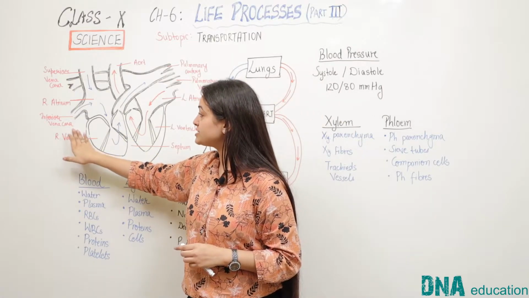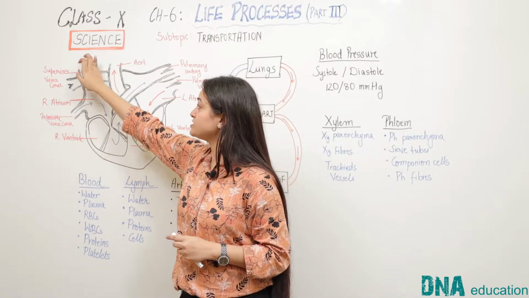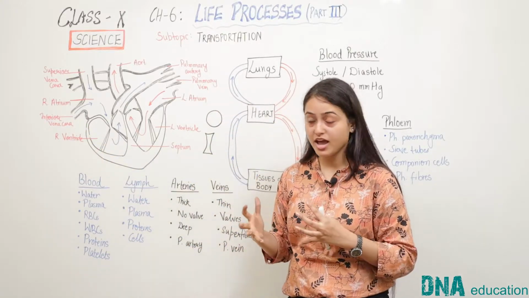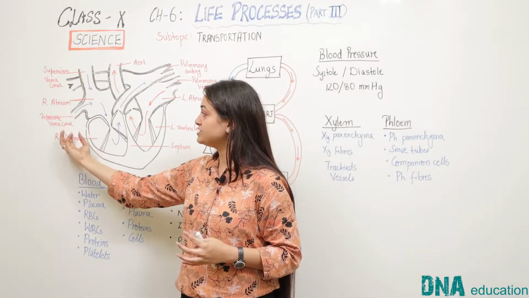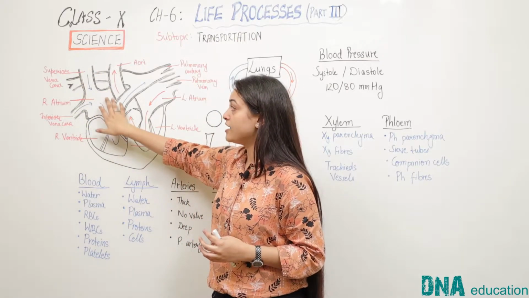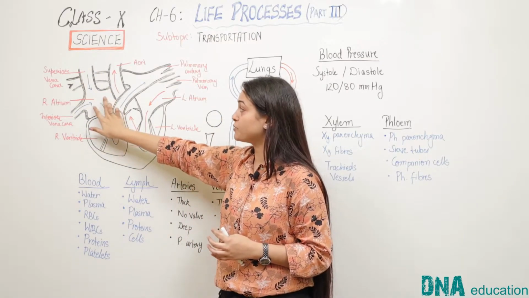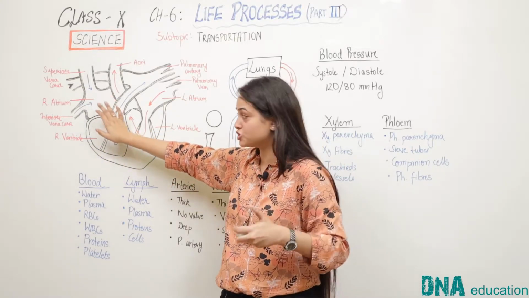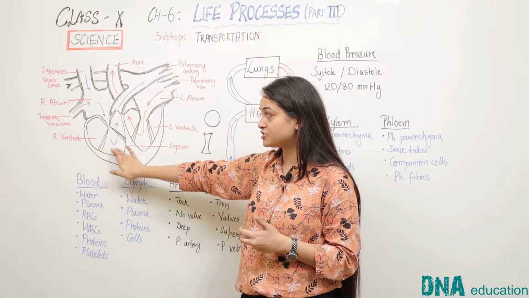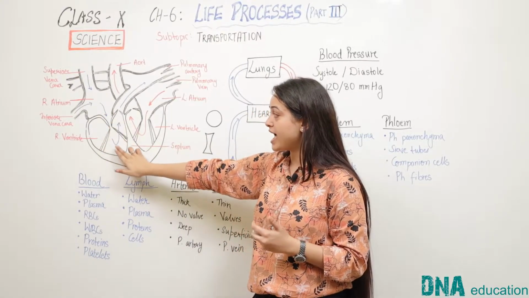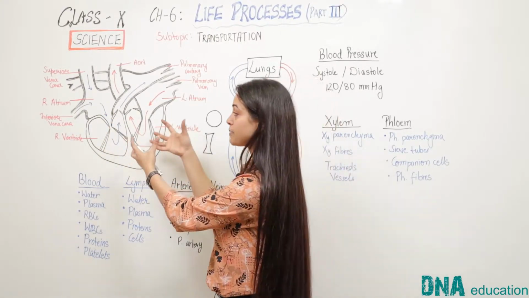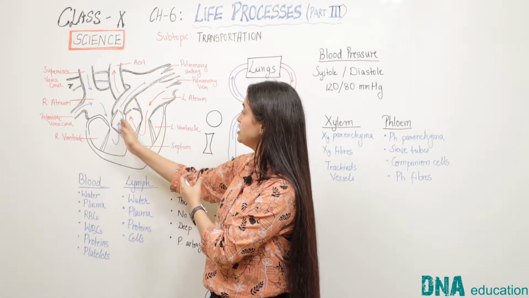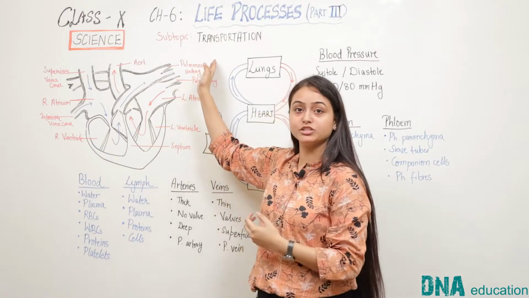Now, this is the inferior vena cava and this is the superior vena cava. Vena cava is a large vein which collects blood from all the veins and drains it into the right atrium. The blood from the right atrium is deoxygenated as it is coming from the body tissues. It goes into the right ventricle through these valves and then the right ventricle pushes the blood after contraction through the pulmonary artery into the lungs.